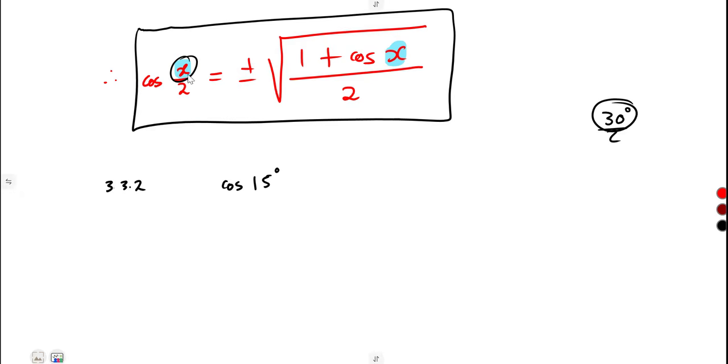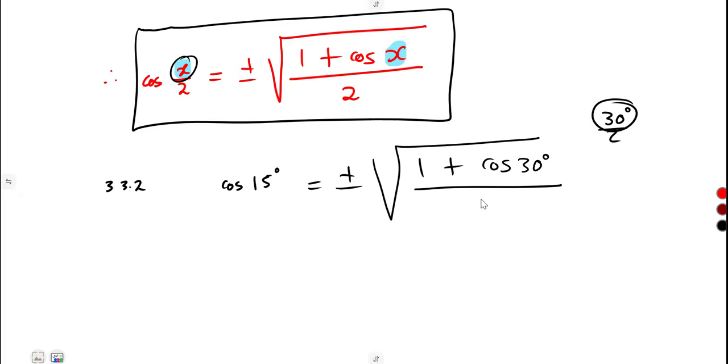So our x is equal to what? Our x is equal to 30, which is the same that we need here. So we're going to put x, which is 30, there. So this is it. 1 plus cos of 30. If this is 15, multiply by 2. If this is 20, multiply by 2. If this is 60, multiply by 2. So 15 times 2 is 30. So that's cos 30 over what? Over 2, like that. Everything over 2, I mean.